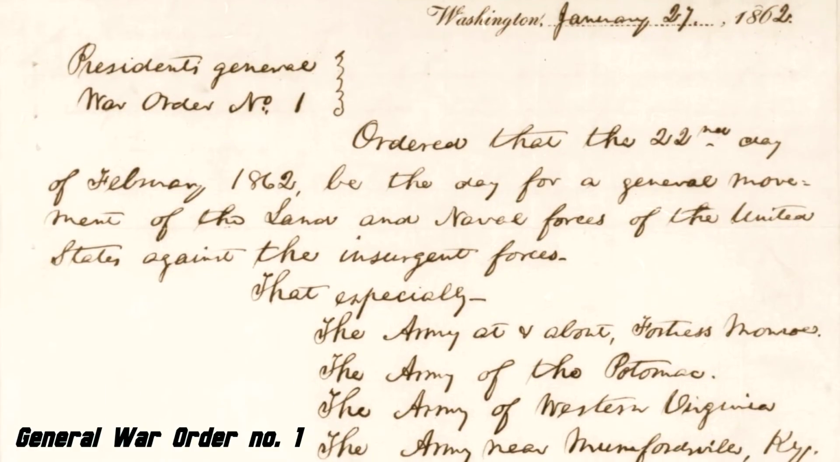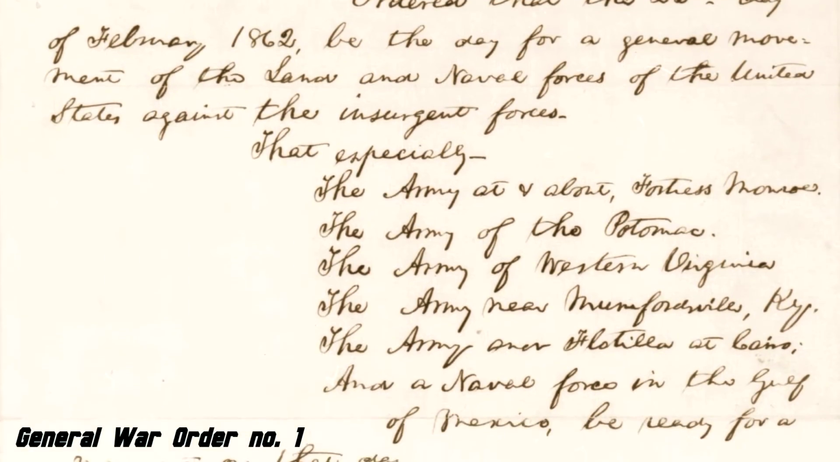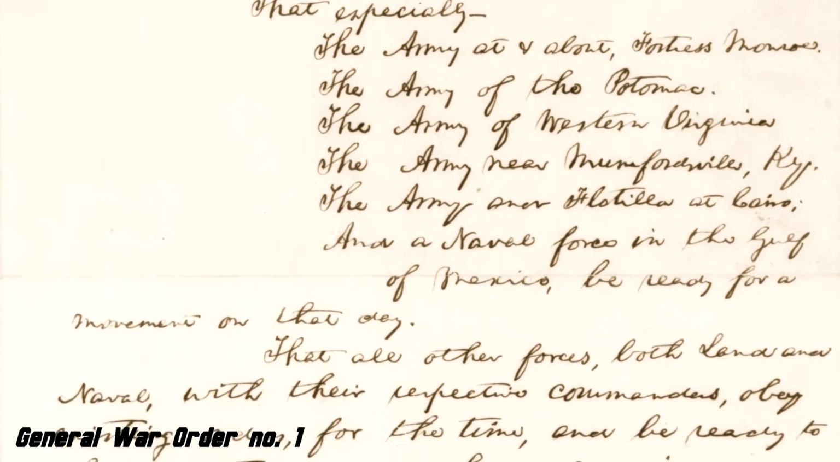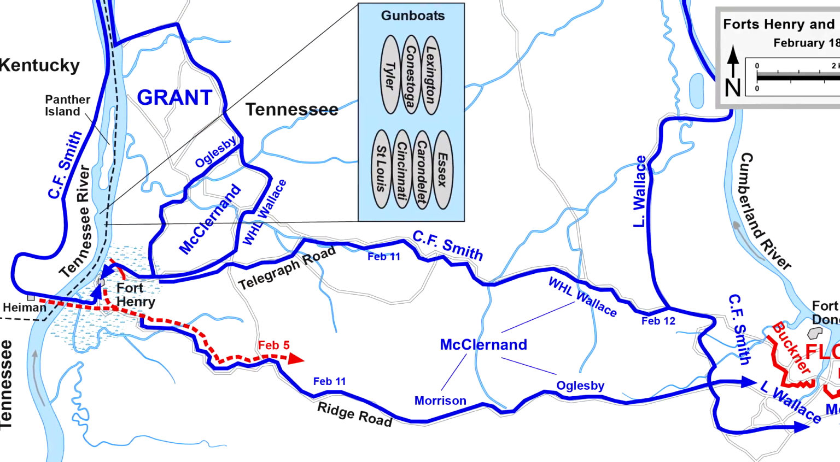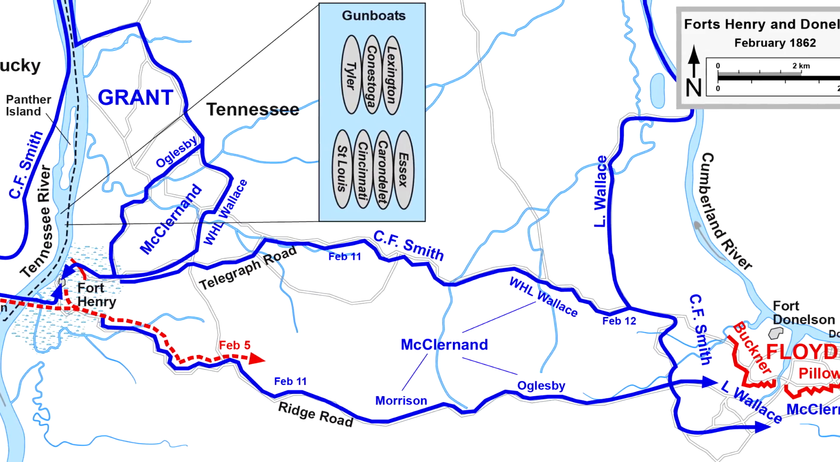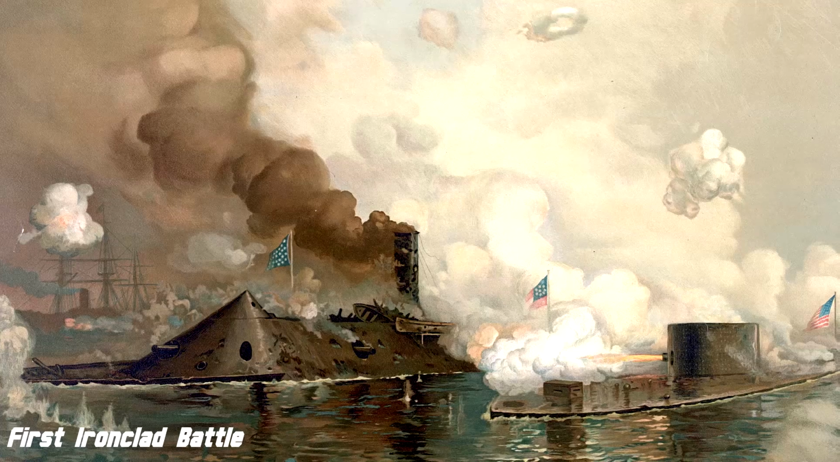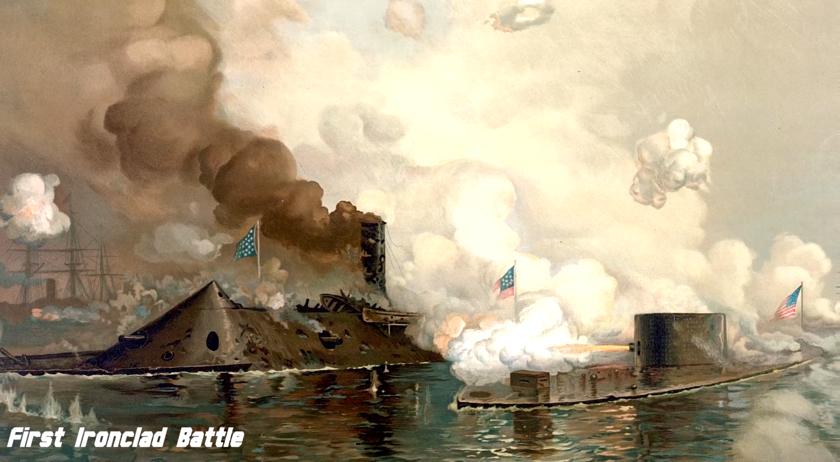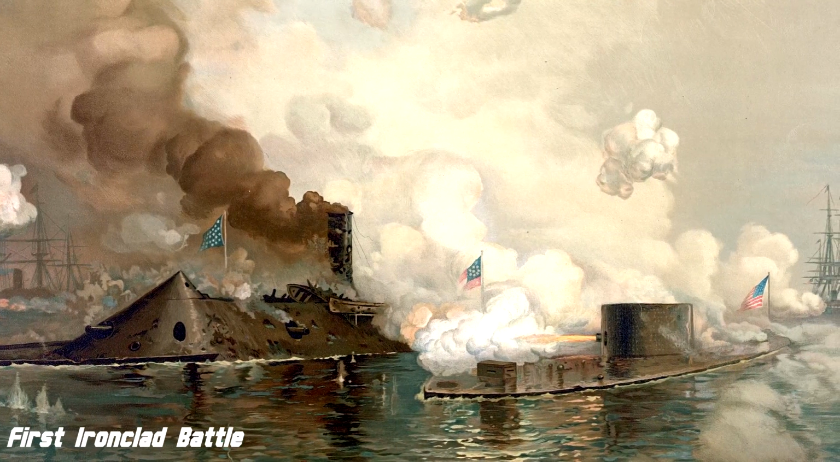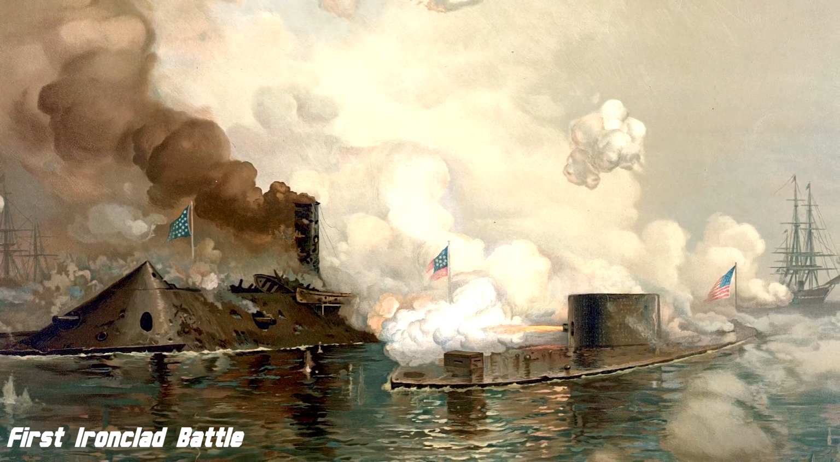January 1862, USA President Lincoln issues General War Order No. 1, so all USA forces start advancing before February 22nd. During February, General Ulysses S. Grant captures Fort Henry and Fort Donelson in Tennessee. March brings the first ironclad battle between the Confederate Merrimac and the Union Monitor, opening naval warfare to a new horizon without wooden ships.